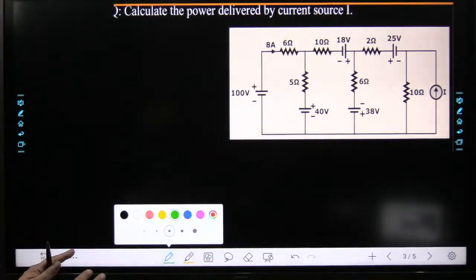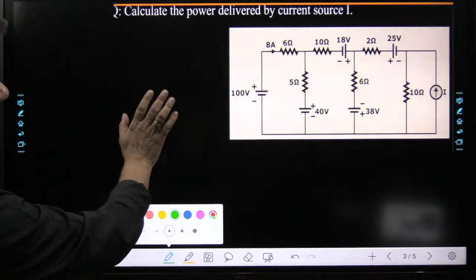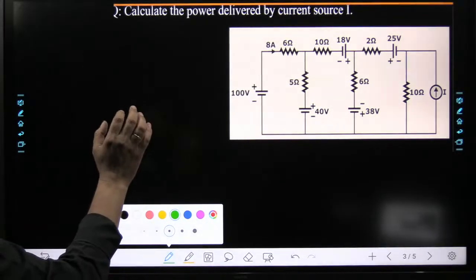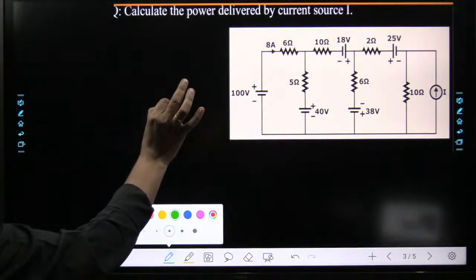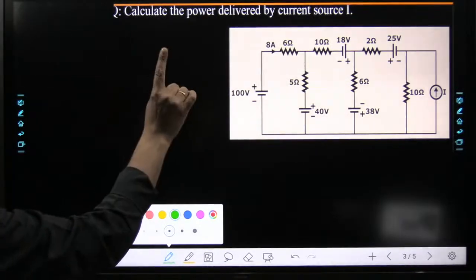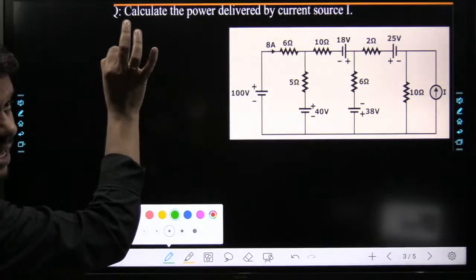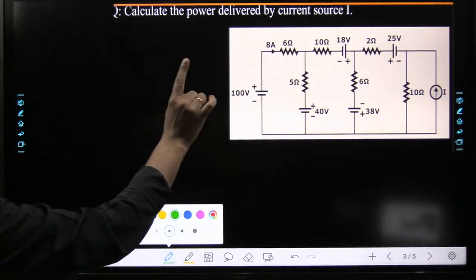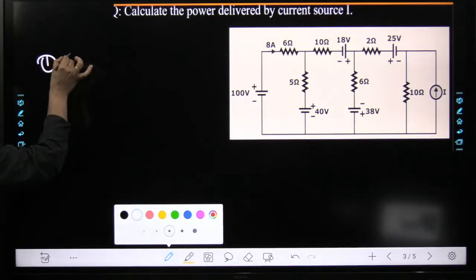First tell me, in any resistance, is the current known or not? That is your first task.